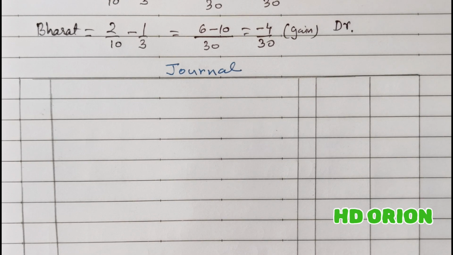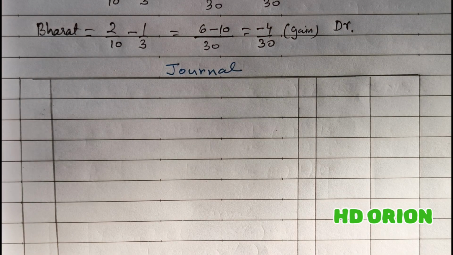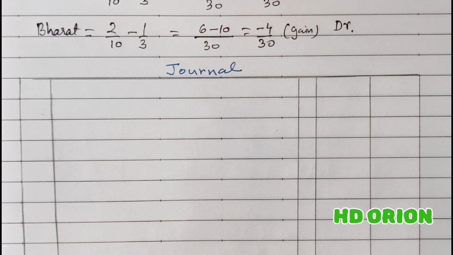So in the journal entry, first we have to treat the old goodwill, and goodwill is already appearing in the books at rupees 75,000. So what will we do? Existing goodwill is an asset, and asset means it is a debit balance shown in the books. So we will credit goodwill account and close it. So what will we debit?